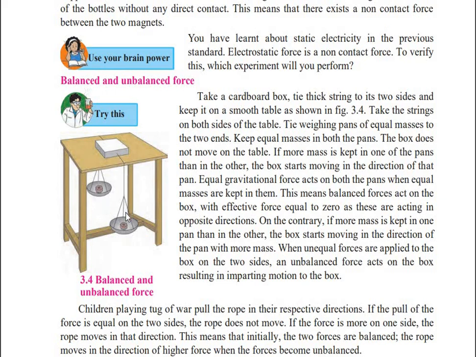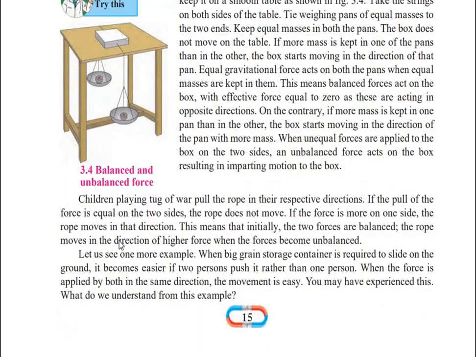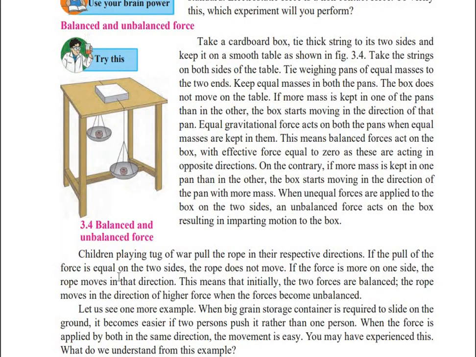Whereas if you keep the heavy object over here and the lighter object over here, the block will move this side because unbalanced forces are there. If you have seen the tug of war, in the tug of war game, the two parties, two opponents are there.